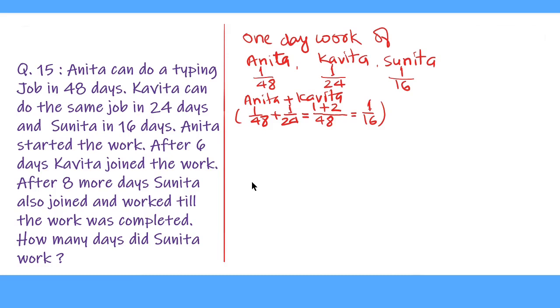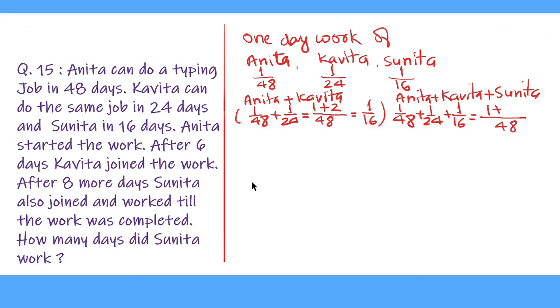And 1-day work of all the 3, that is Anita plus Kavita plus Sunita, is equal to 1 upon 48 plus 1 upon 24 plus 1 upon 16. LCM is 48. 48 divides 48 for 1 time, 24 divides it for 2 times, and 16 divides it for 3 times. So this is equal to 1 plus 2 plus 3 is 6 upon 48, equal to 1 upon 8.